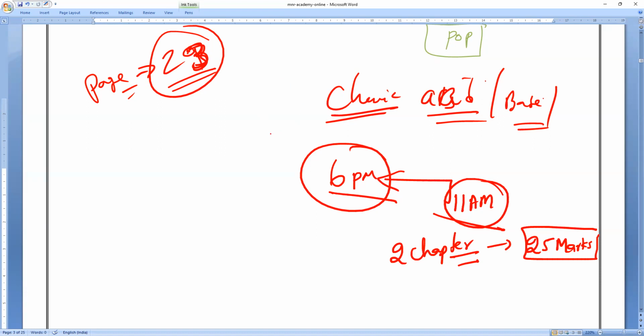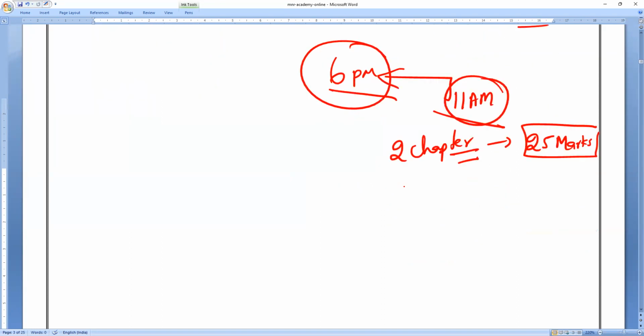Again, I'm saying, because none of you made full marks in PT2, it means you are not perfect till today. Write equations, write the physical states, the temperatures, the pressures, the reaction conditions also. What is the reactants' physical state? What is the product's physical state? What are the required conditions? For example, bleaching powder, dry slaked lime. Mention it, learn it. When I ask tomorrow afternoon, if you are not able to say it, you see what I can do. Okay, that is the time, 11 a.m., chemistry timing. You have to start from today. So this is the chemistry plan, 25 marks, only 2 chapters.